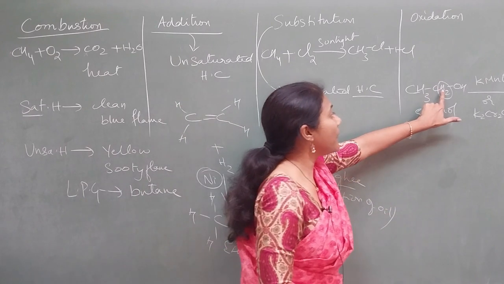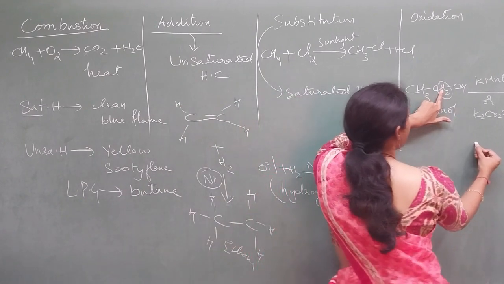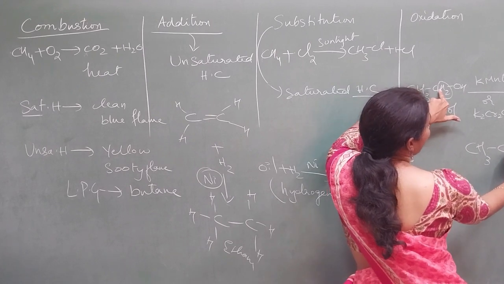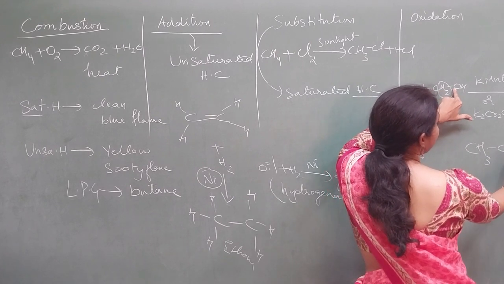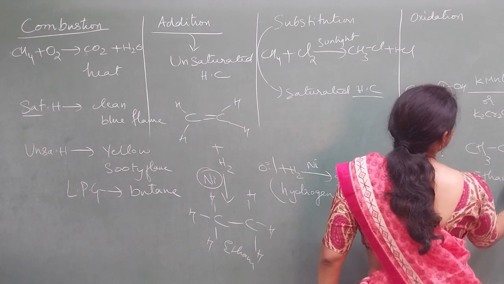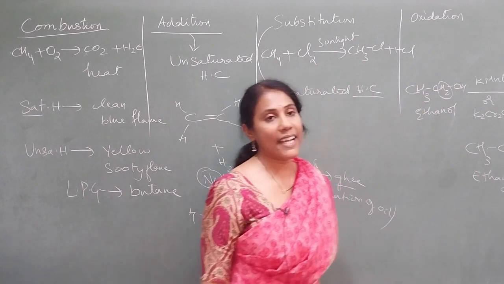If I remove 2 hydrogens and add 1 oxygen in this place, what do I get? CH3, C, in the place of 2 hydrogens I put 1 oxygen, and the OH is already there. So you will get ethanoic acid, also called acetic acid.